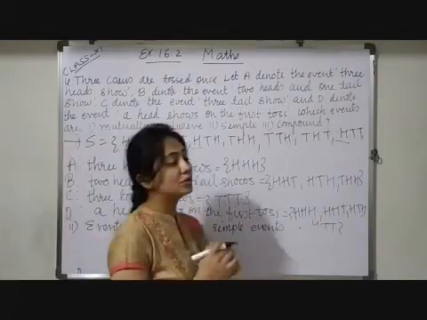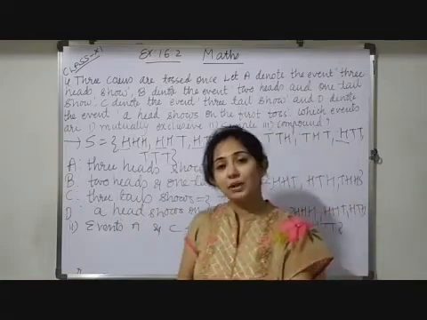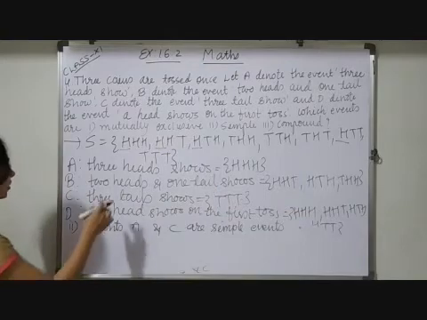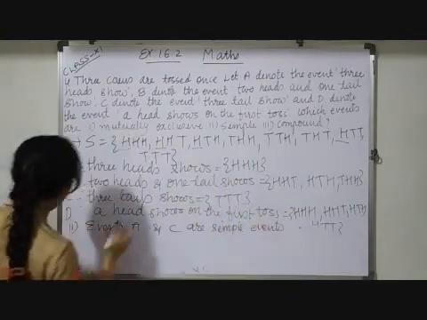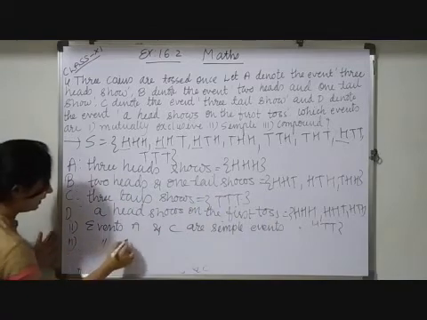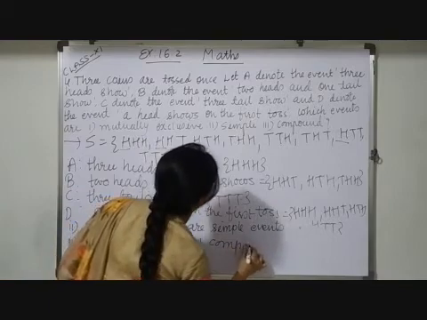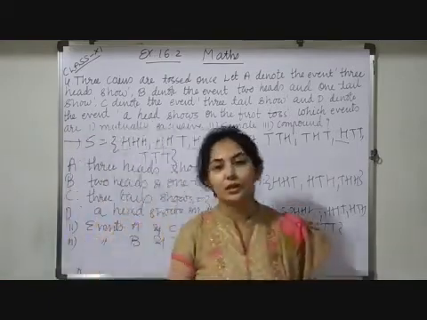Now next, which are compound events? Compound events mean those events which contain at least two elements. More than two is also accepted, but a minimum of two elements should be there. So which are they? Events B and D. So events B and D are compound events. So children, hope this solution is understood to you.